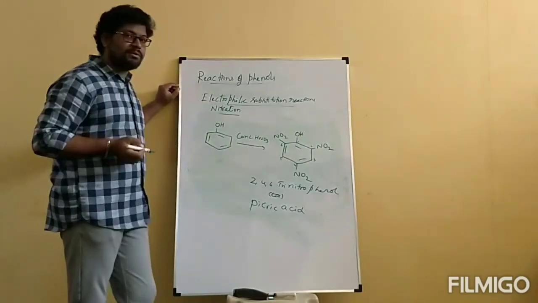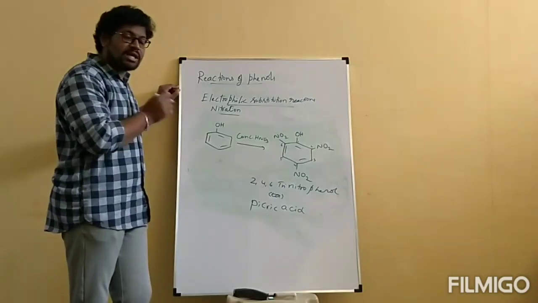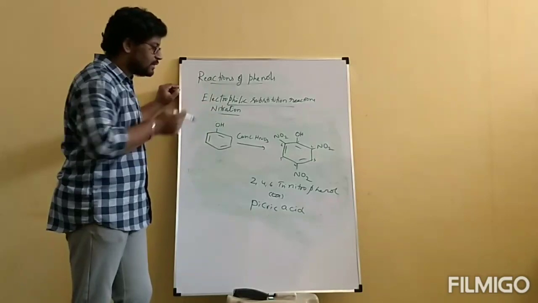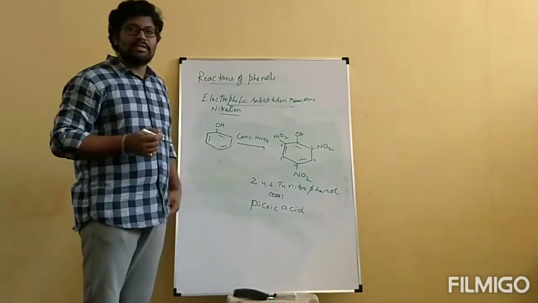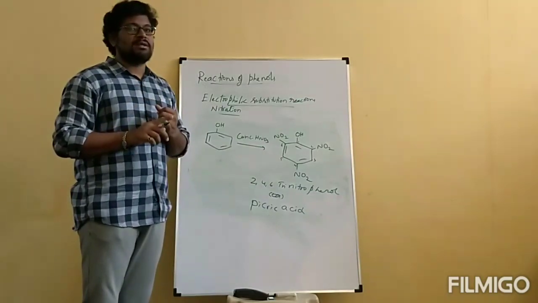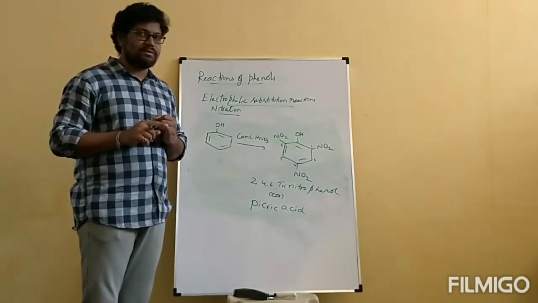And this is the compound which is going to be formed when phenol reacts with concentrated HNO3. So when phenol reacts with concentrated HNO3, we will get 2,4,6-trinitrophenol, which is called picric acid. This is about the first electrophilic substitution reaction of phenol, with dilute HNO3 and concentrated HNO3.